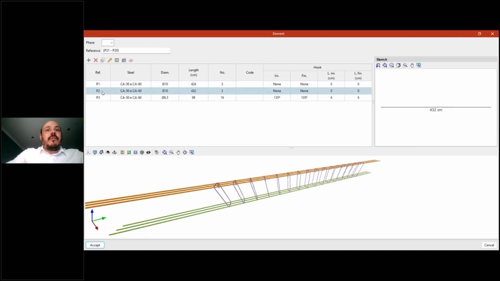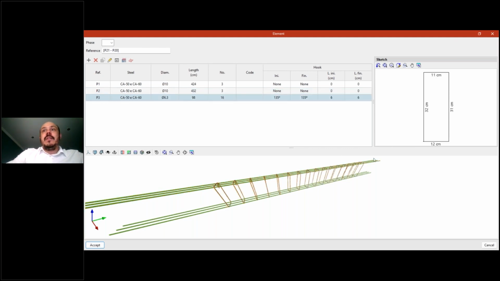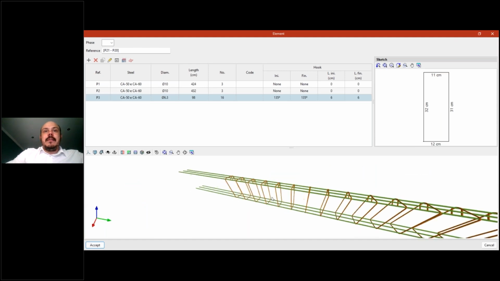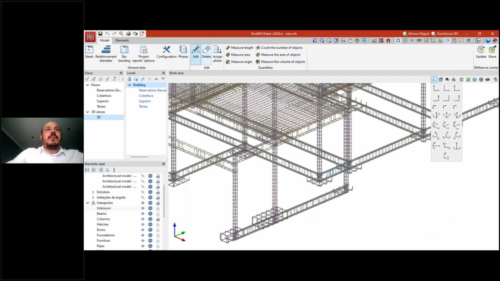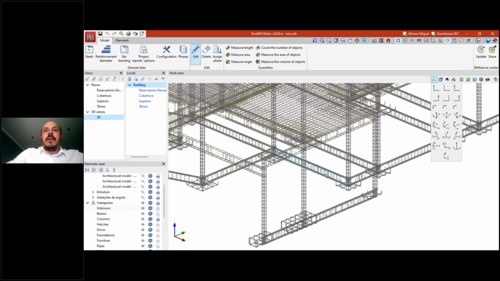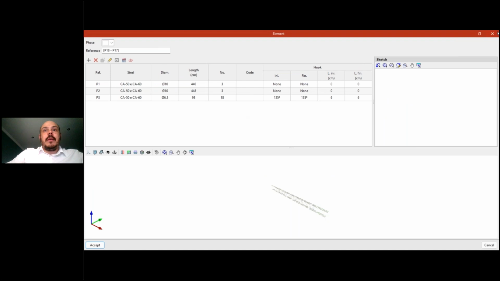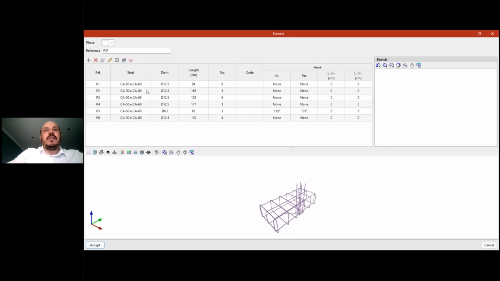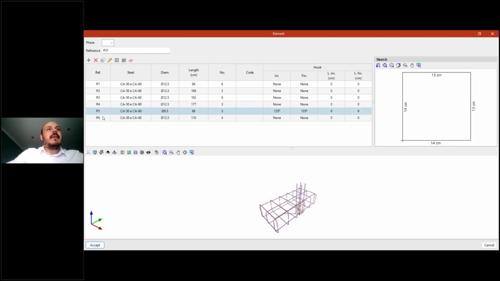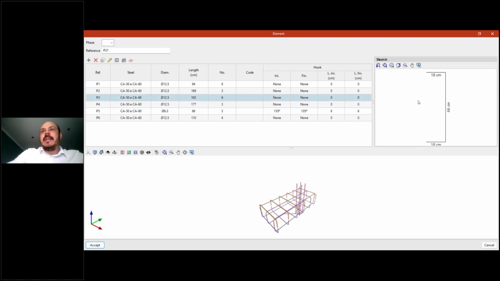Then I have, for example, 3 other bars that are different in this case, that are these bars with this detail, and then I have 16 different elements that have this detail here. Okay, if I come back to another element, let's look for another beam like this one. Here it's quite similar. Or this footing here, I have another situation. Different elements with different details and different sizes, but here I can see all the details of these elements.